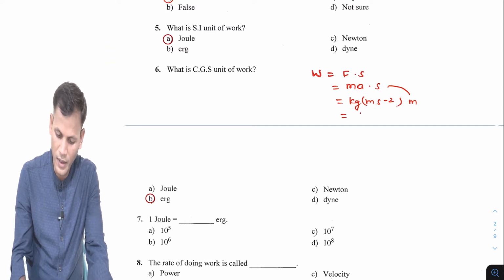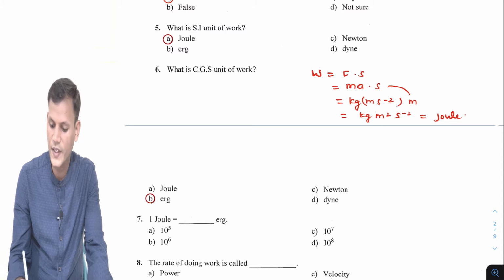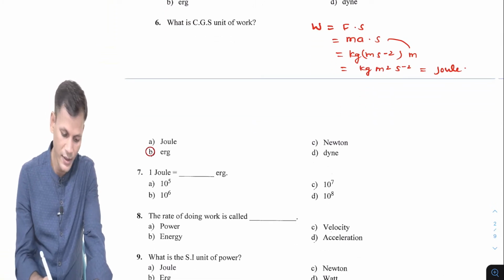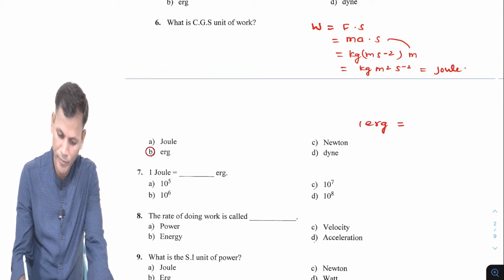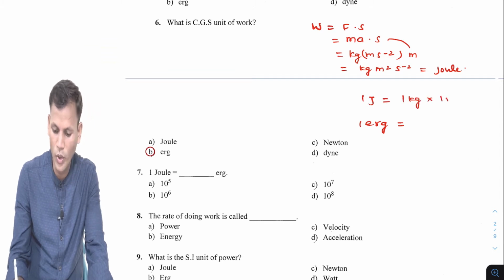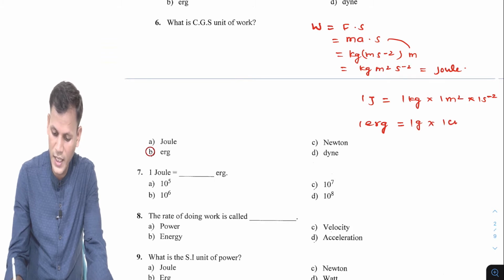So it becomes kilogram meter square per second square. This term is nothing but joule. And what is erg? 1 erg, we can write 1 erg will be 1 joule. What will be 1 joule? It is 1 kg into 1 meter square per second square. And 1 erg is 1 gram into 1 centimeter square per second square.